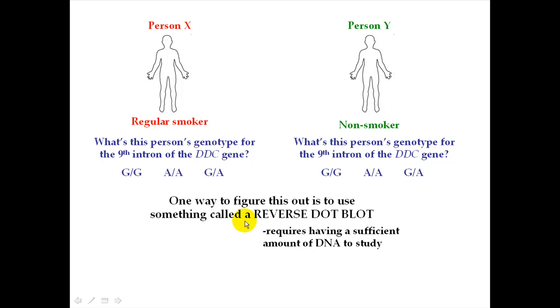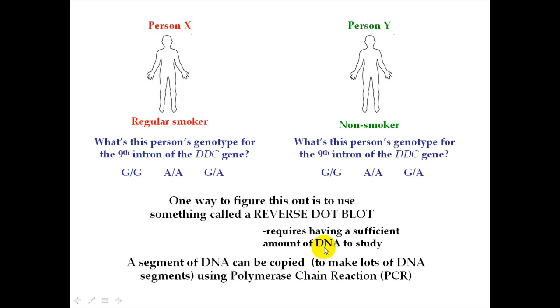And the way that many copies of this DNA was obtained was by performing polymerase chain reaction, which we actually did in the lab earlier this quarter, and which we described in class. So if you're not familiar, or if you don't remember how PCR works, it's probably a good idea to go back and review your notes, or take a look at that video, that tutorial online that reviews how PCR works. But what we'll do here is take a look at how the reverse dot blot worked for this particular situation for our project.